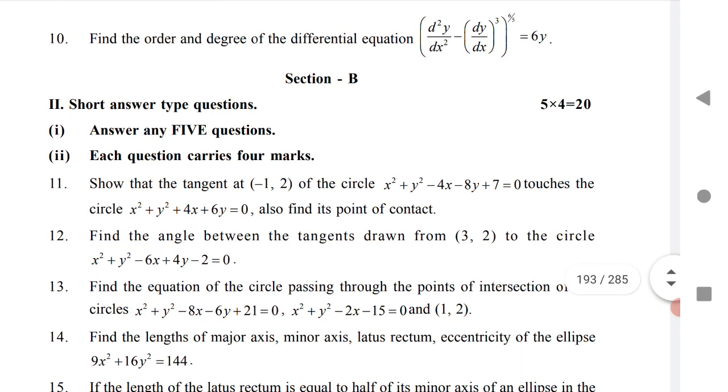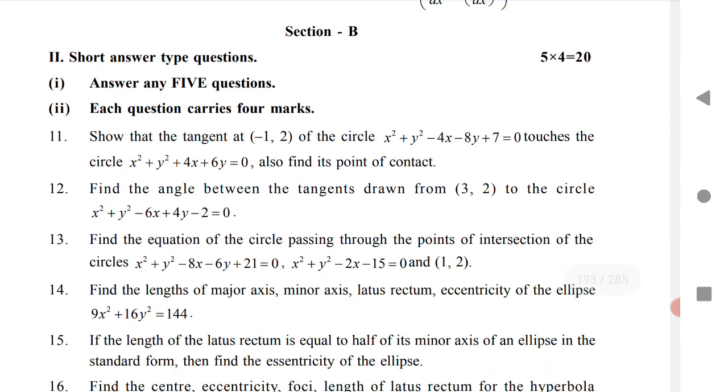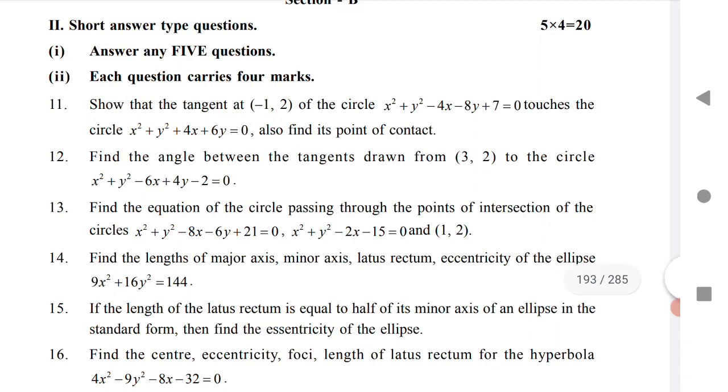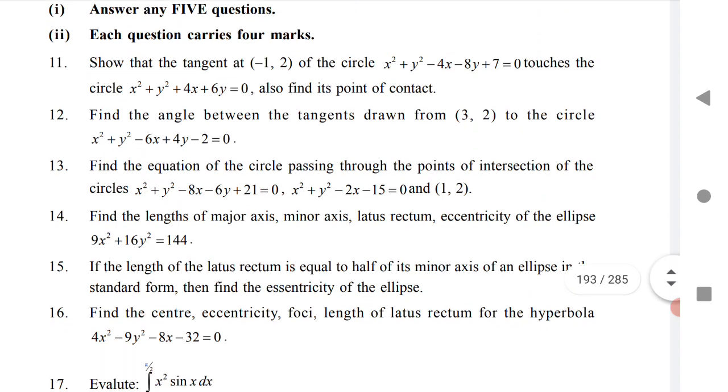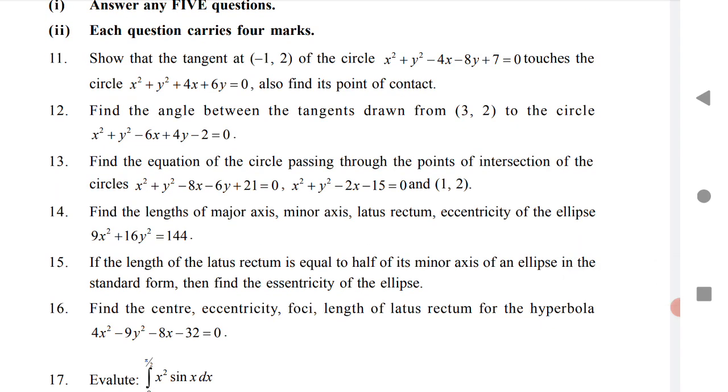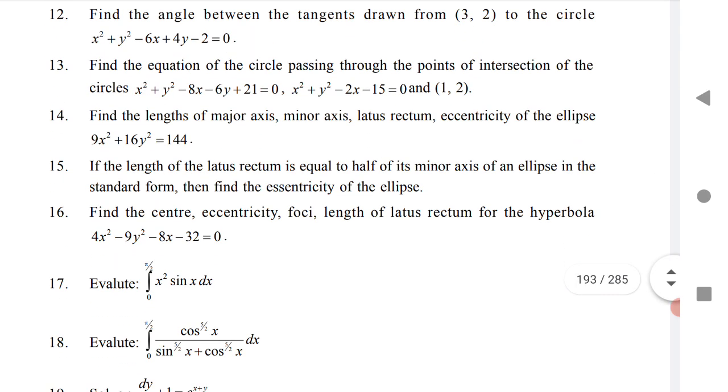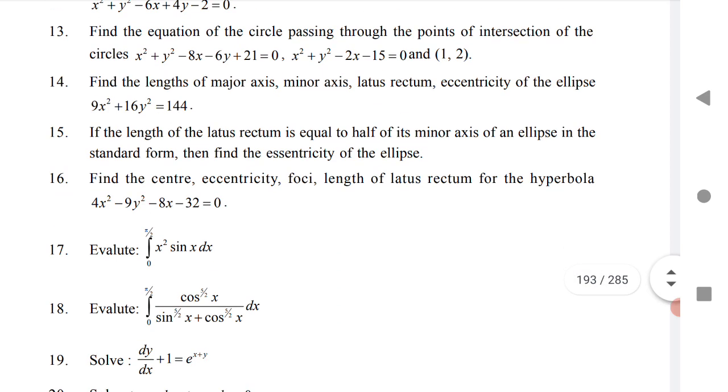Let us see Section B, the very important section. There is 50% more option given this year by the IPE board. The 11th question is from circles. The 12th is also from circles. The 13th is from system of circles. The 14th and 15th are from ellipse. The 16th one is from hyperbola.